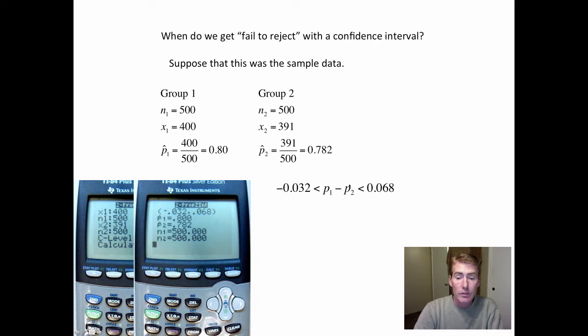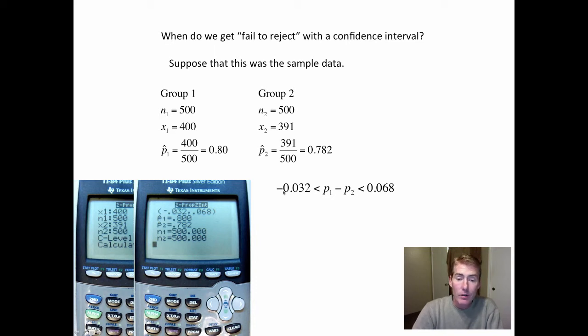So a bigger percentage minus a smaller percentage gives you a positive. That means that P1 is the bigger group. Excuse me, the higher percentage group. That already contradicts what we just said, because we just said that it's possible that the two groups are the same. Then this side is saying, well, it's possible that P1 is the better group.